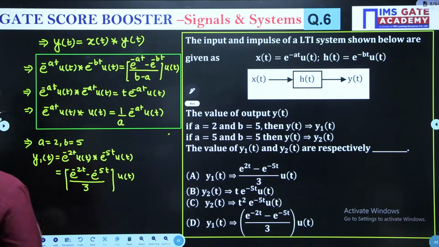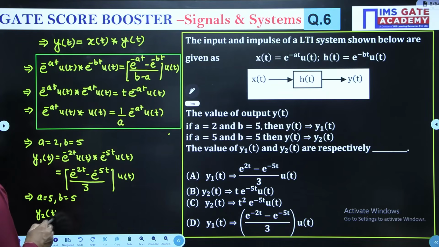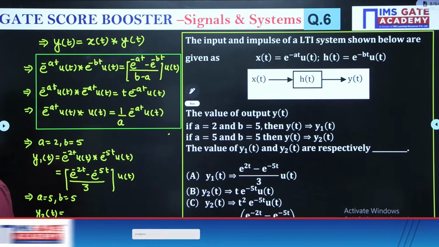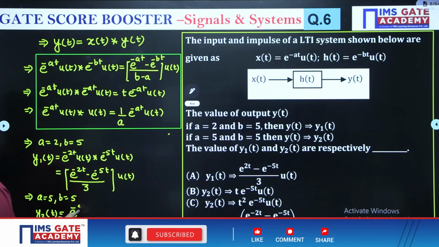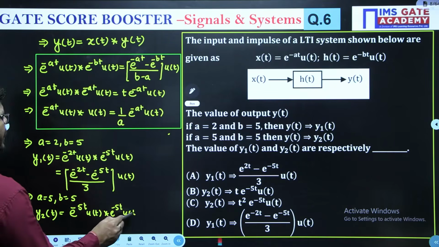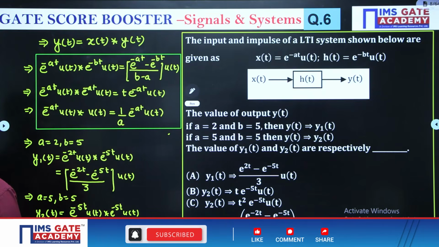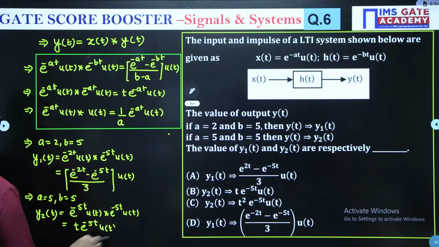Correct? So this will be your y1(t). Now when A is 5 and B is also 5, they call it y2(t). Then e^(-5t)u(t) convolved with e^(-5t)u(t), as per this formula, is going to be t e^(-5t)u(t).